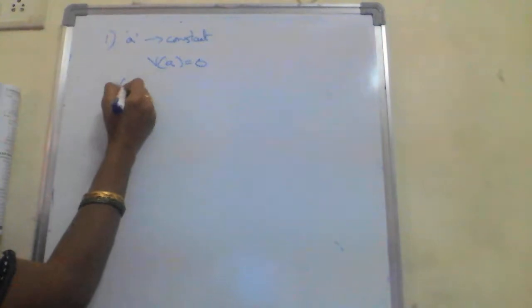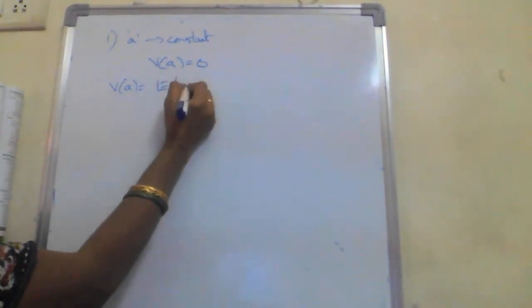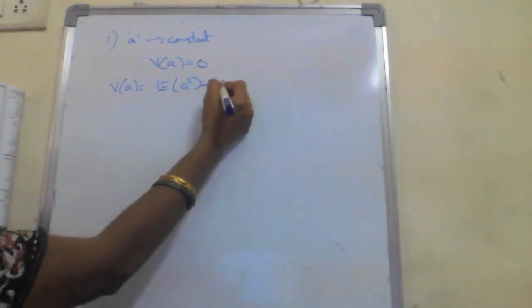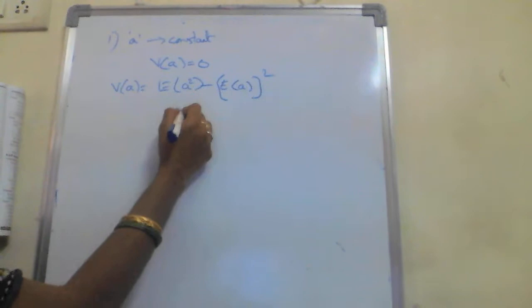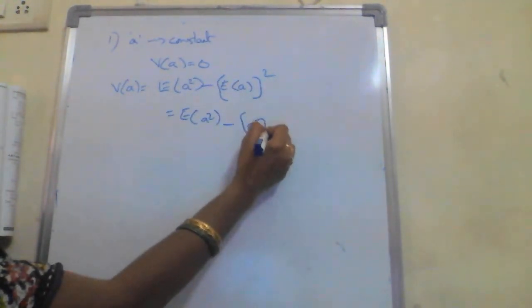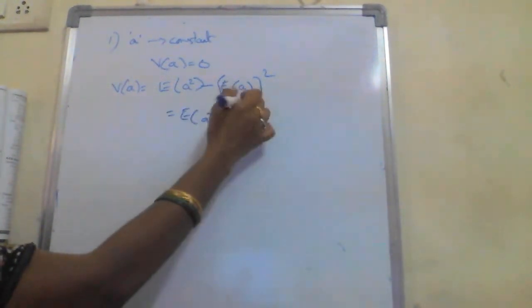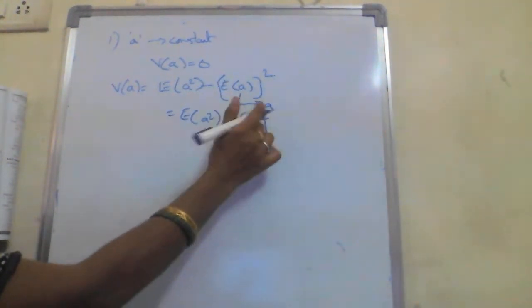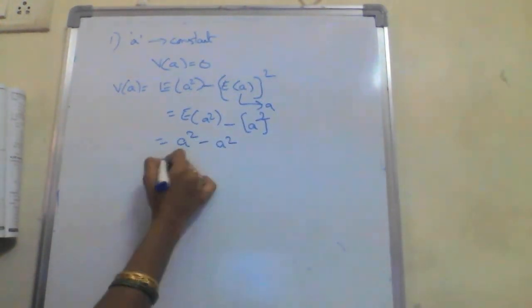Here v of a is e of a square minus e of a whole square. This simplifies to e of a square minus a square, because e of a is a. So it is a square minus a square, which is equal to 0.